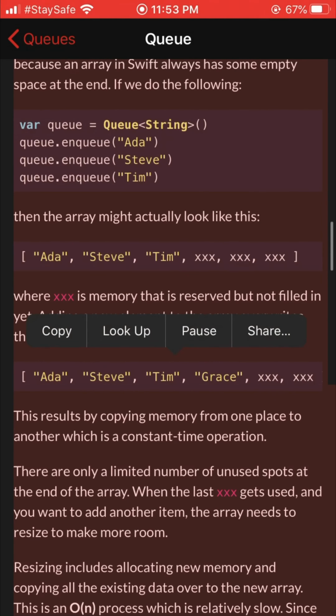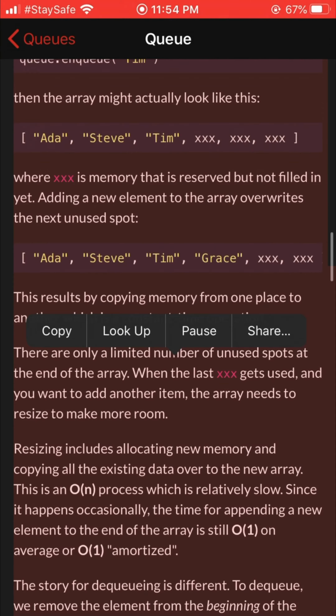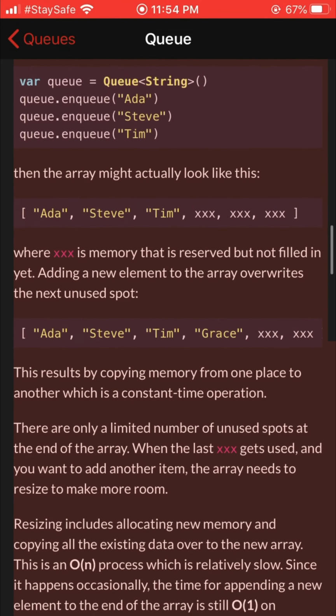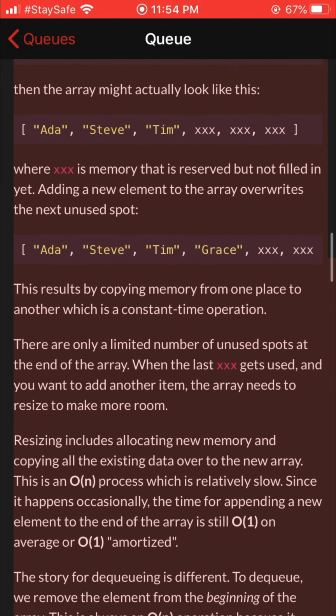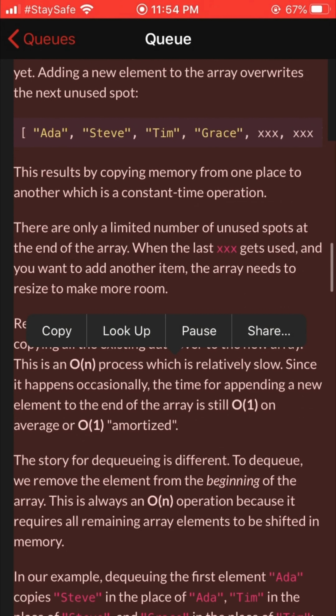If we do the following: var queue = Queue<String>(), queue.enqueue("Ada"), queue.enqueue("Steve"), queue.enqueue("Tim"). Then the array might actually look like this: Ada, Steve, Tim, XXX, XXX, XXX, where XXX is memory that is reserved but not filled in yet. Adding a new element to the array overwrites the next unused spot: Ada, Steve, Tim, Grace, XXX, XXX.